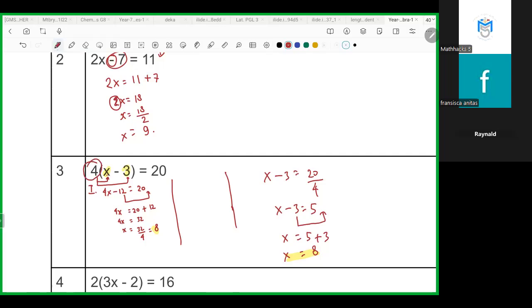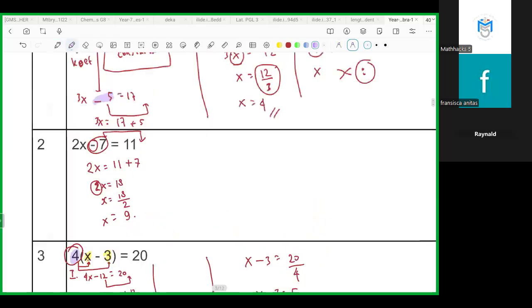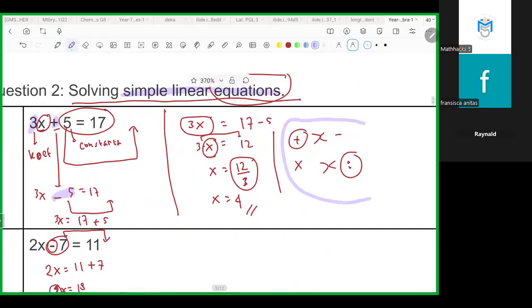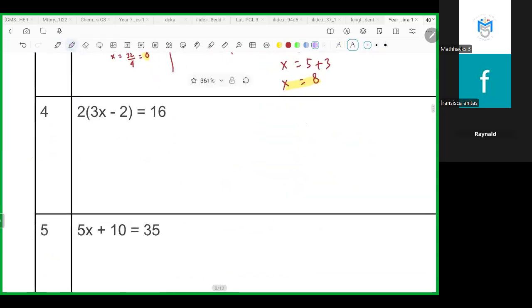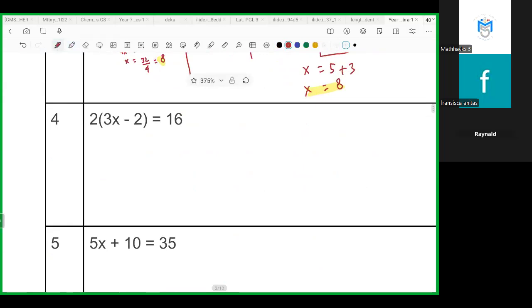But you have to remember what's the first thing in the question, in the equation. Is it multiplied, or plus, or divide? You have to know, and then you have to reverse. Okay, is there any questions? No. What about this one?